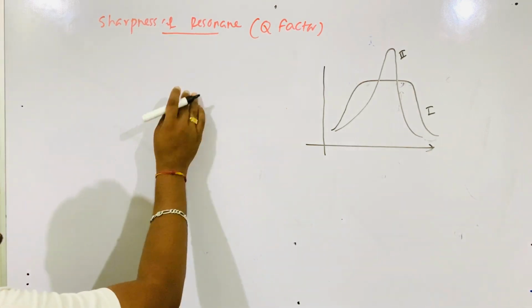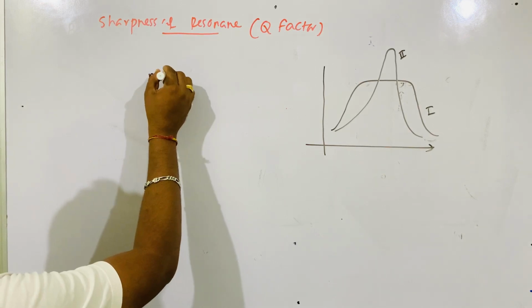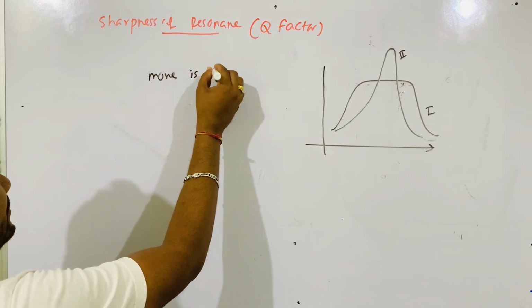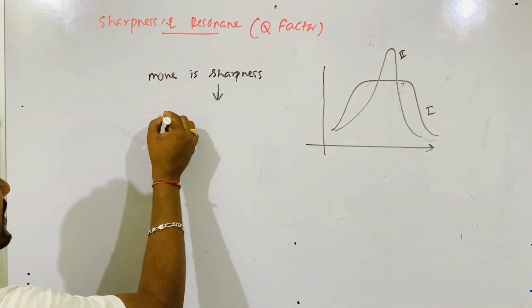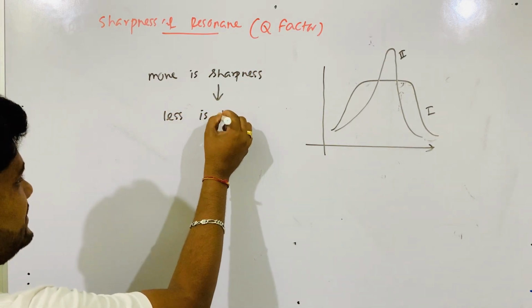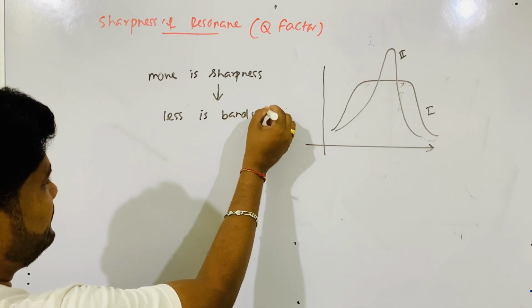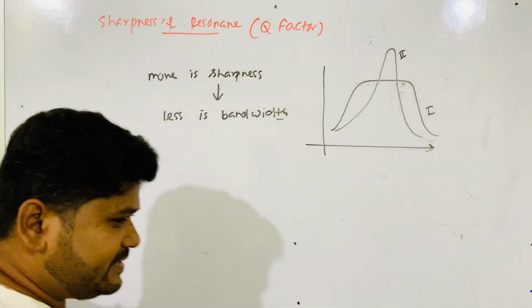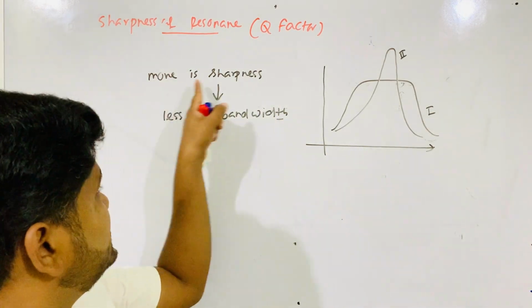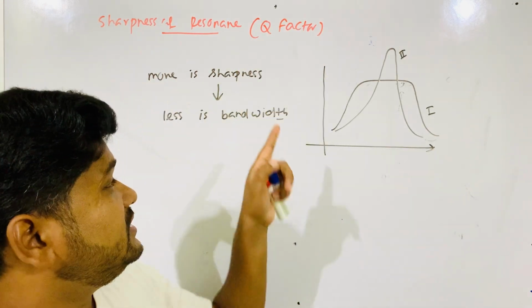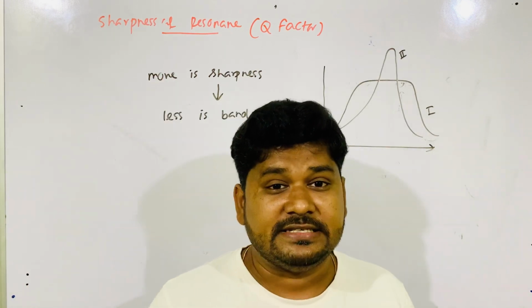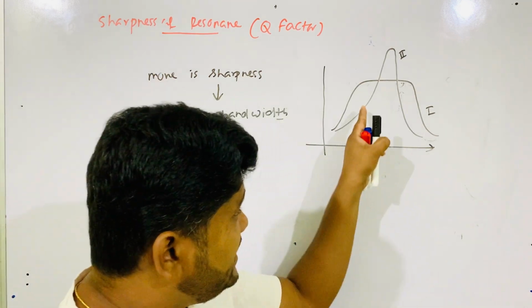The more the sharpness of resonance, the less the bandwidth. To get good sharpness of resonance and a good quality factor, the bandwidth should be less. Remember, from the graph it's very clear.